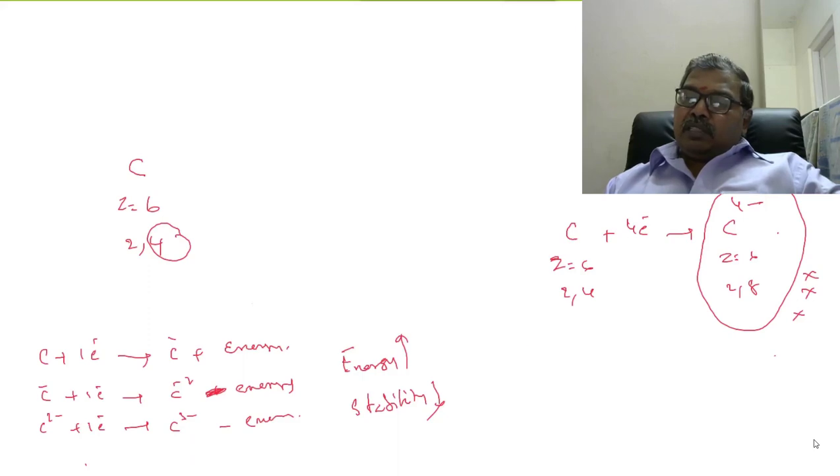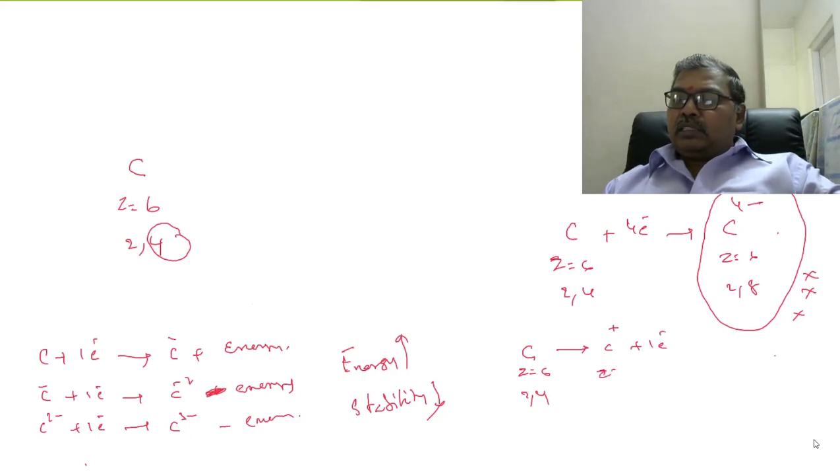Similarly, suppose Z is 6, 2 comma 4. Suppose it loses one electron, then Z is 6, 2 comma 3 configuration. Here energy is required. For losing the first electron, I1 is required.